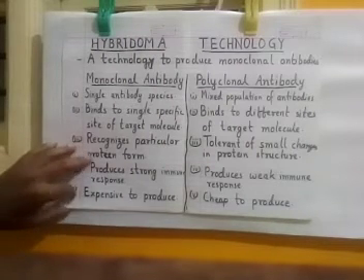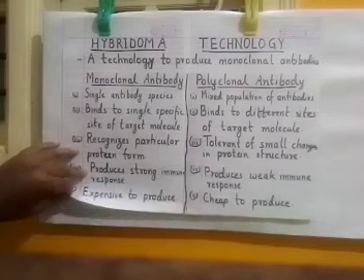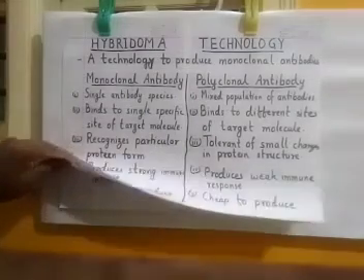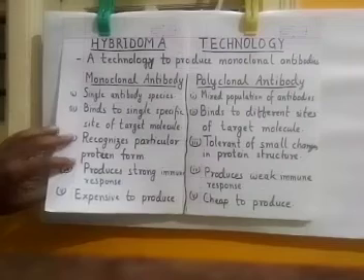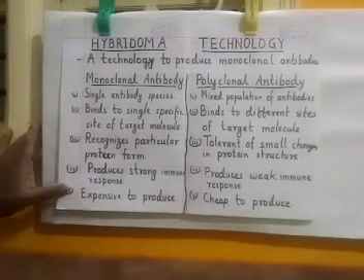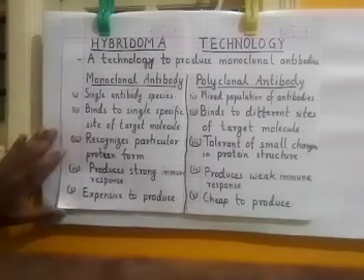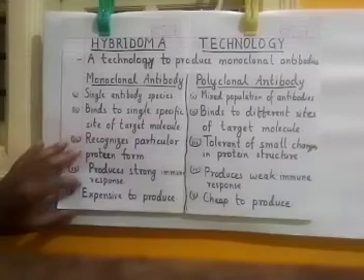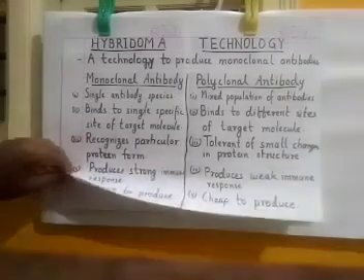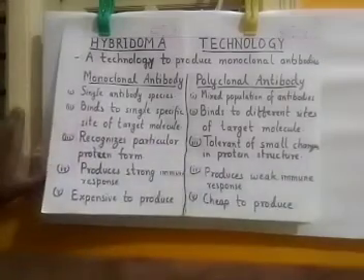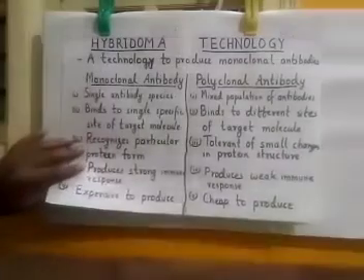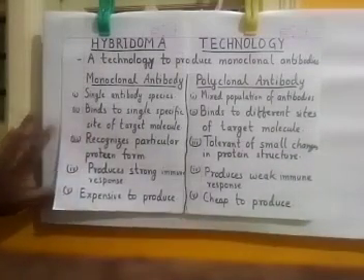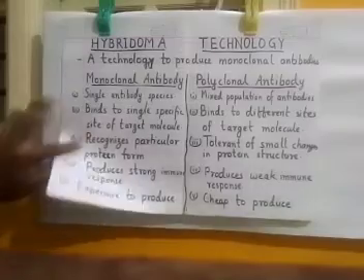So, because of that, monoclonal antibodies are required to be produced in large amounts. Now, for large amount production, we have to follow some technology, and that technology is hybridoma technology.